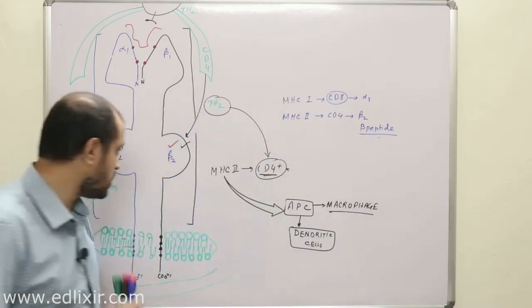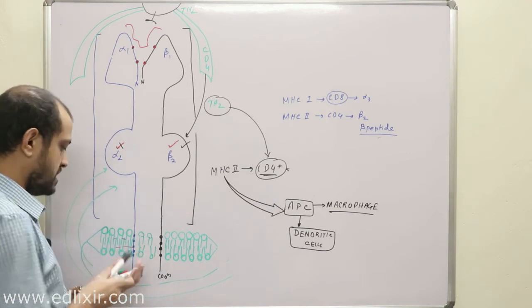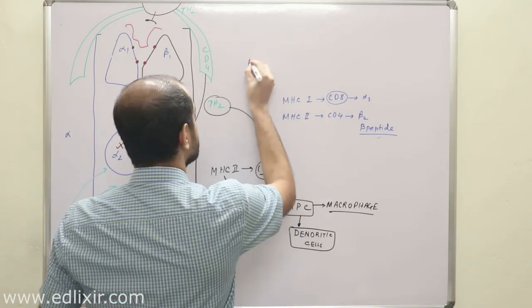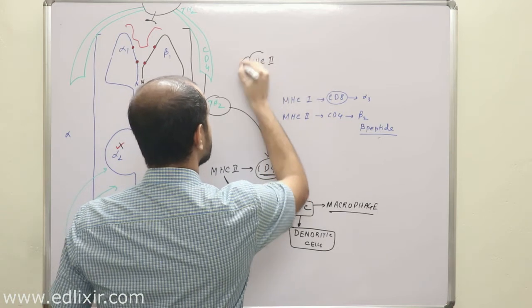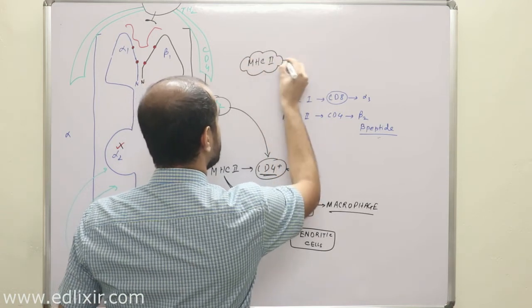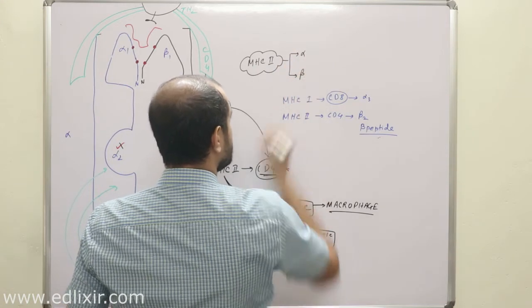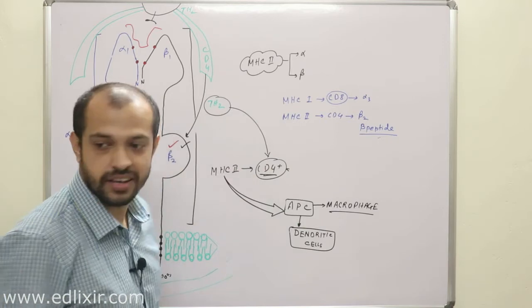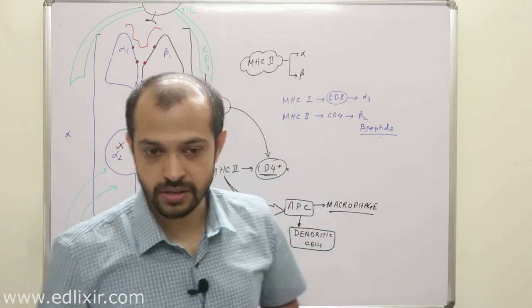Clear? Now suppose MHC class 2 molecules have two peptides, alpha peptide and beta peptide. If I ask which peptide is heavier, that is, which one has more molecular weight, can you tell that?